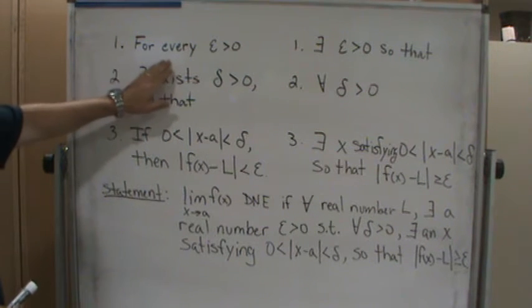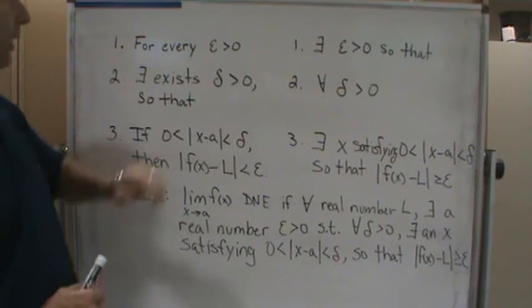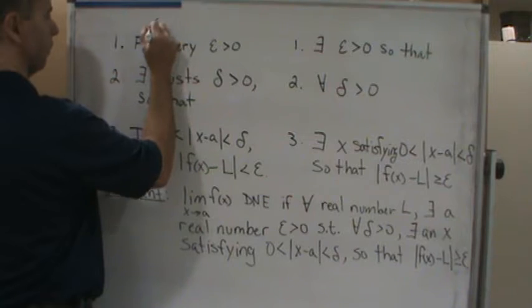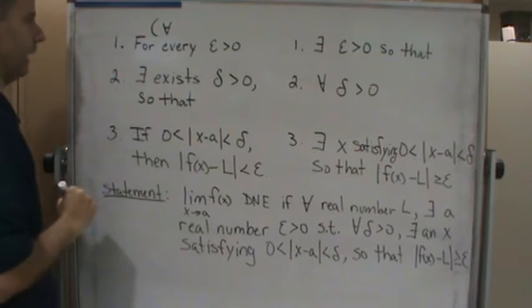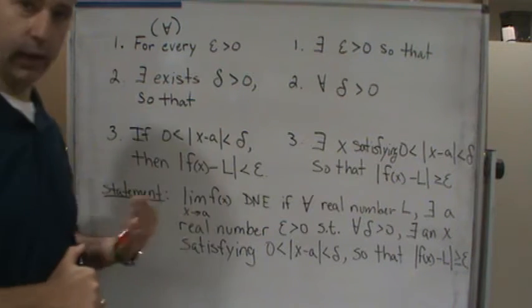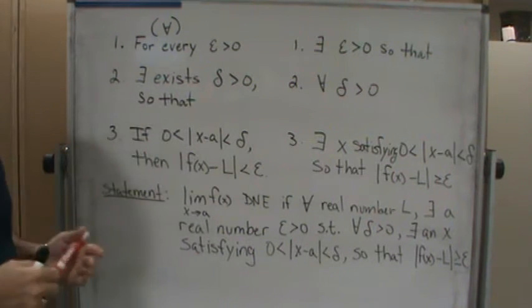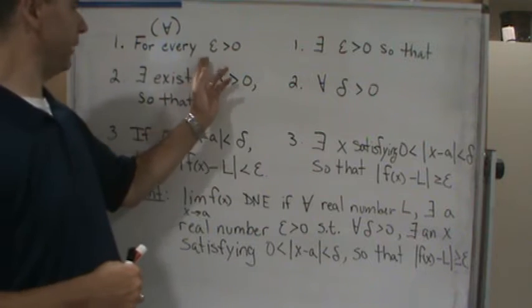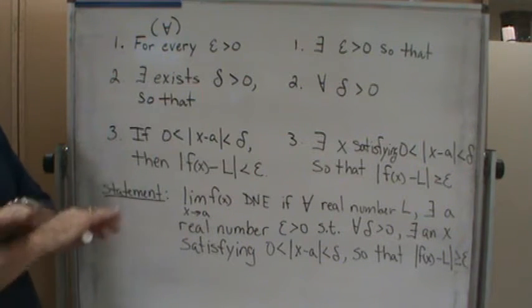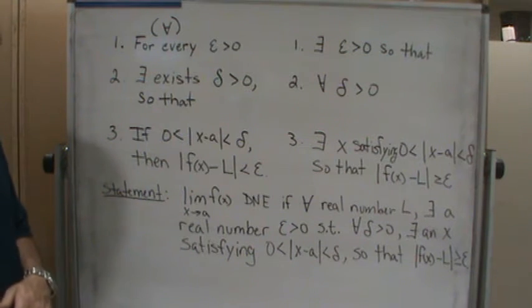One statement that you've seen is "for every epsilon greater than 0." Or we also use the symbol, the upside down A, which means for all, or every, each. So for every epsilon greater than 0 is one way of saying that. That means for all positive epsilon.